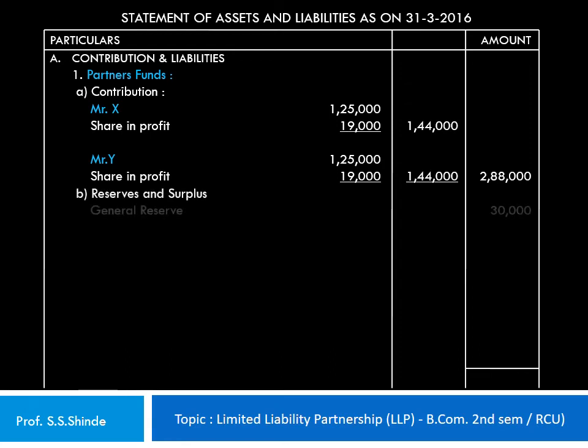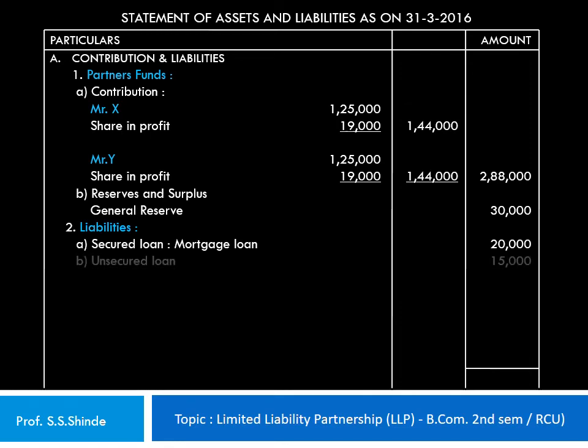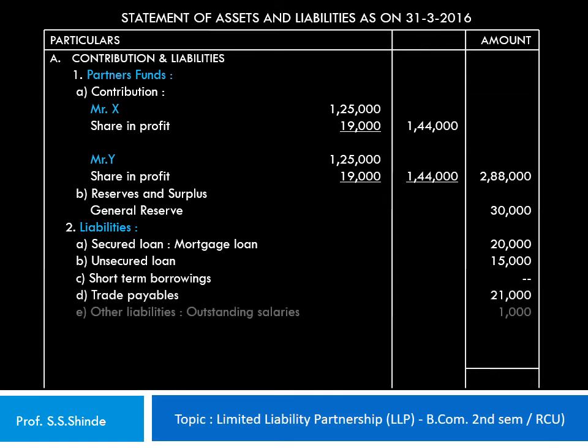The reserves and surplus comprise of the general reserve 30,000 rupees. The other liabilities are secured loan. So we have here a mortgage loan of 20,000, which is shown in the outer column. 2. Unsecured loan amounting to rupees 15,000. Short-term borrowings are nil. Trade payables works out to 21,000 rupees.